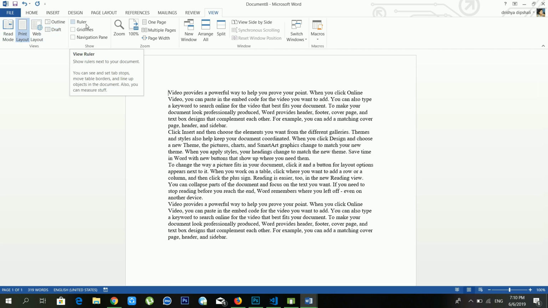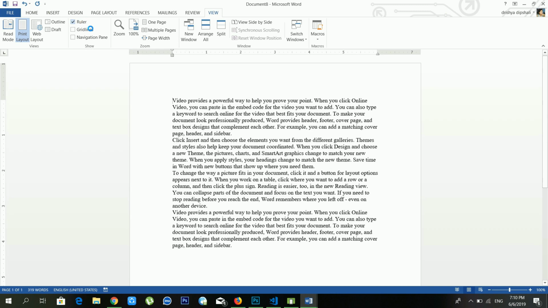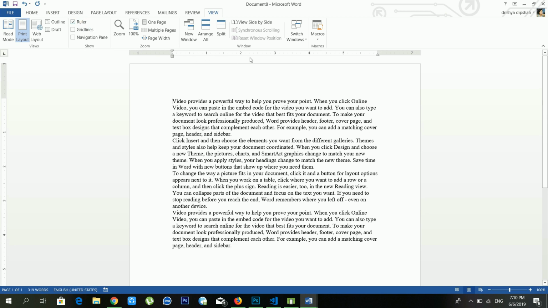If you want to show the ruler bar, in that case you have to use this one. See, now there is a ruler bar available, 1 2 3 4 5, and on my left side also there is a ruler bar. But if you want to remove the ruler bar, you have to remove the tick also.